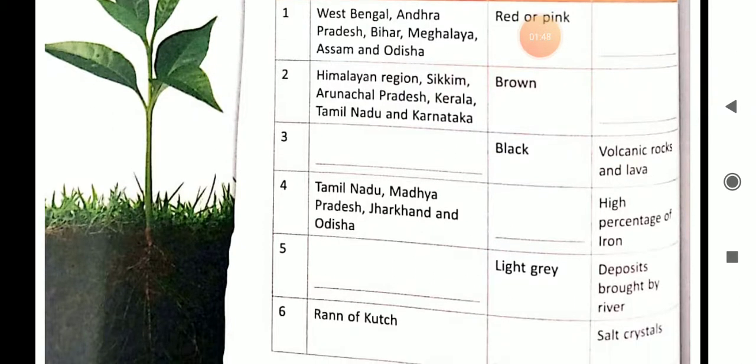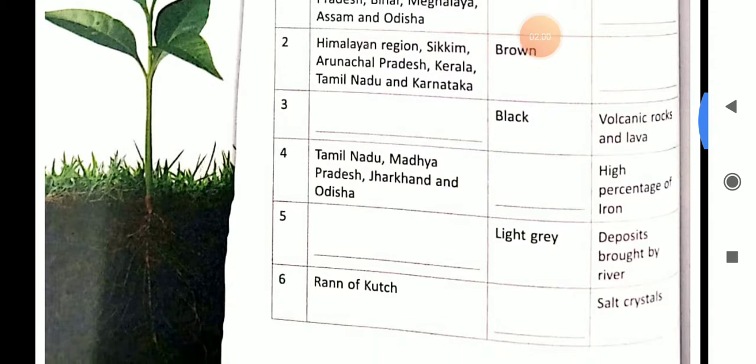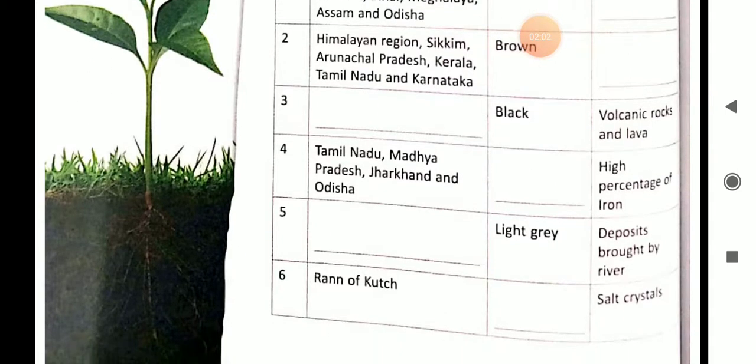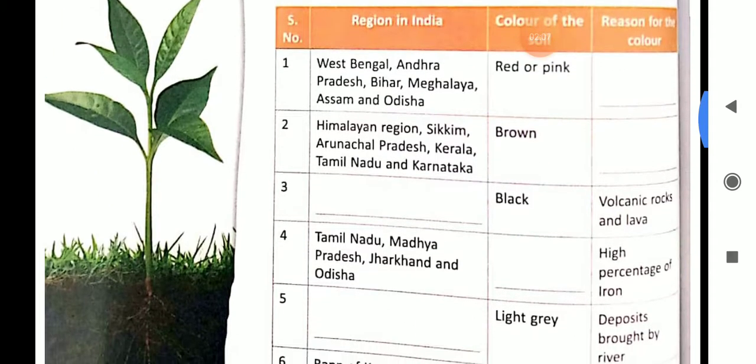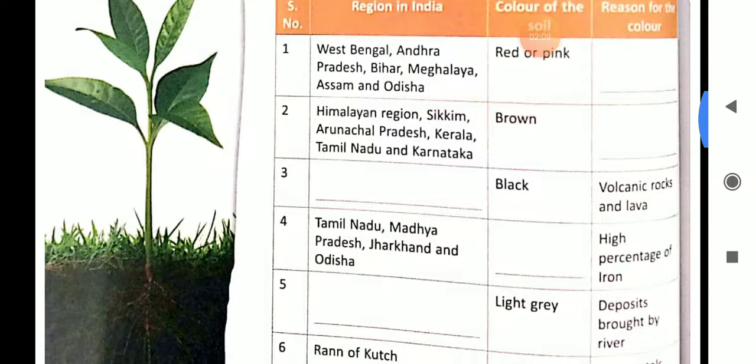So, in different regions, the color of the soil is different. Somewhere it is brown, somewhere it is black, light gray. See the third one. Here, the region in India is not given, but the reason for the color is given here, volcanic rocks and lava.